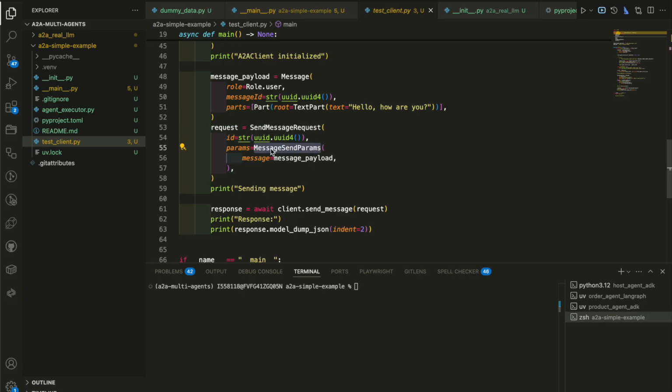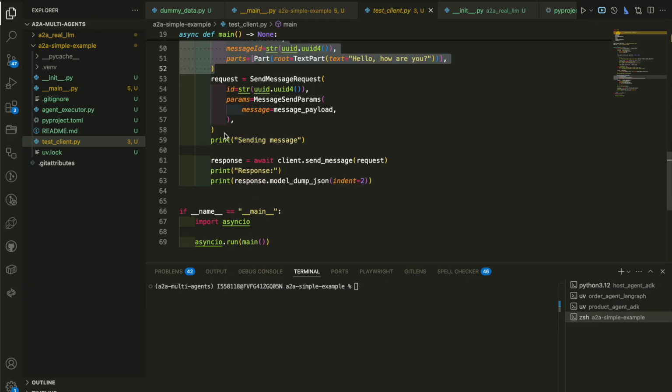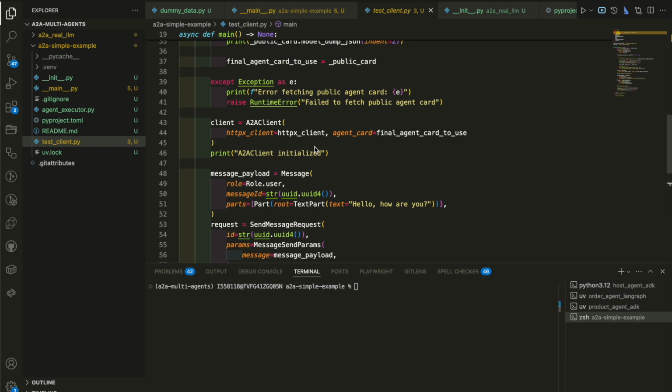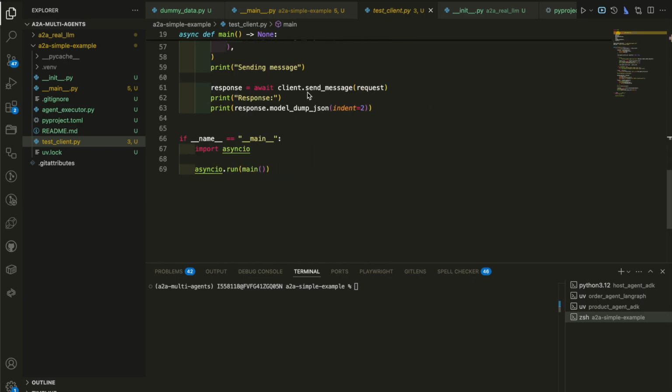And then we send the request. We also have this helper class, the A2A message send params, and we pass in the message payload from here. If all that is successful, we send this message with client.send_message. Remember that the client is from the A2A client, so it's got this inbuilt method called send_message, and we pass the request.